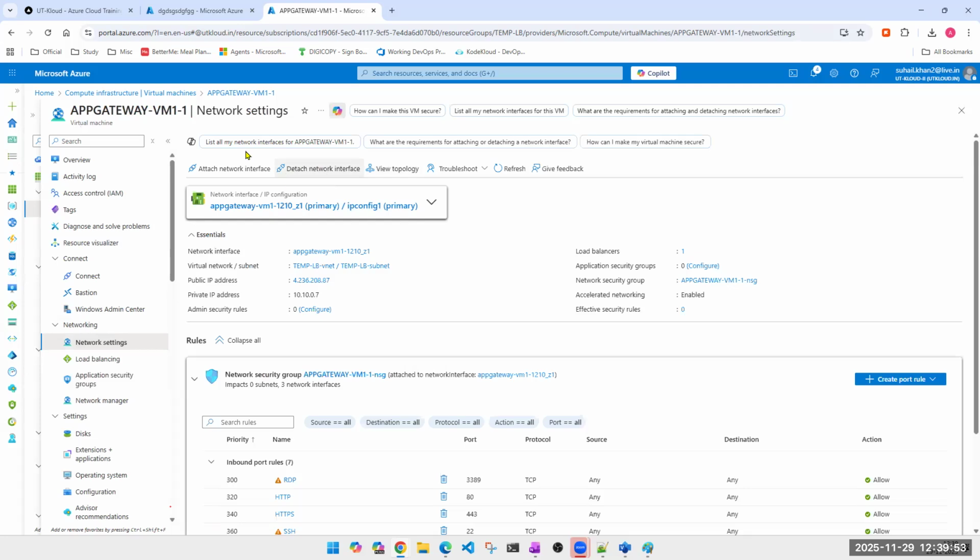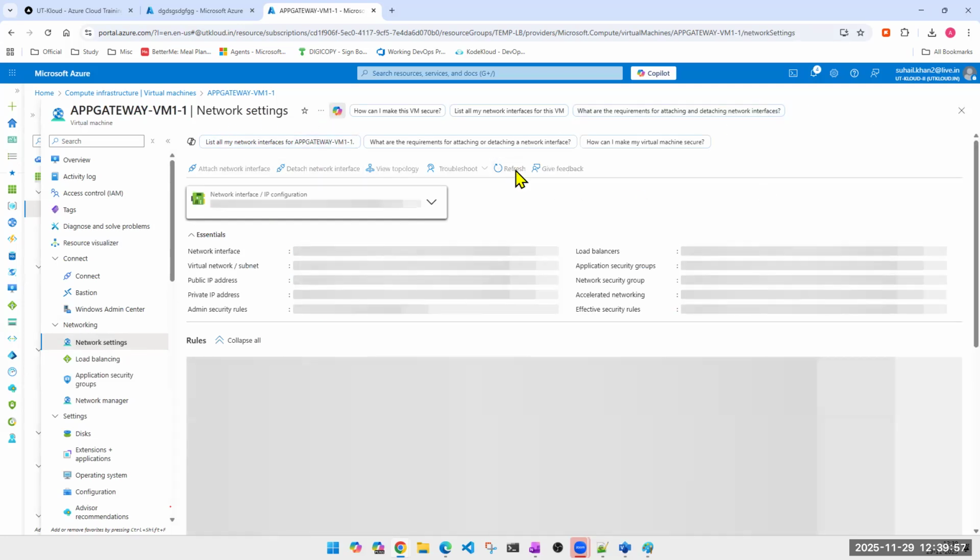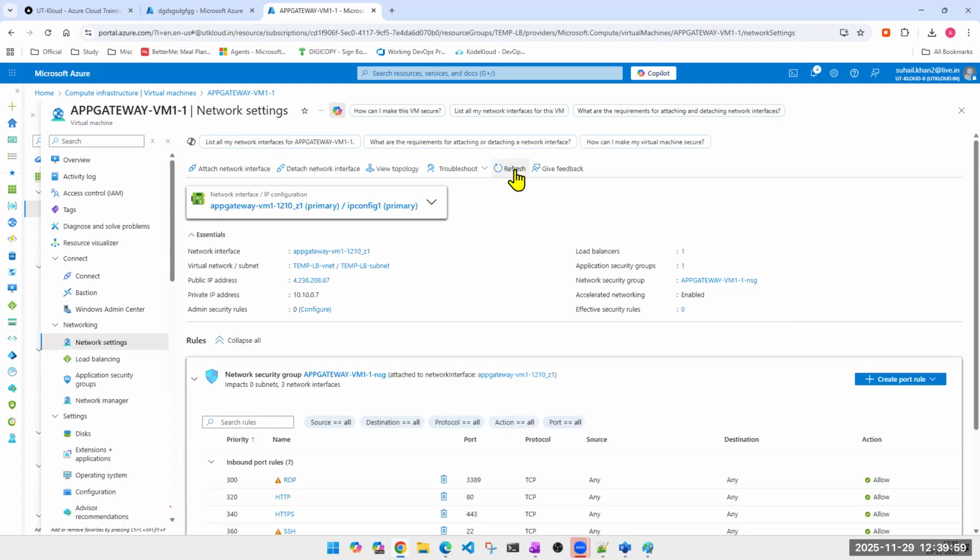And one application security group you can put on n number of machines. There is no limit. I mean, there will be, but too much. 1,000 or 2,000, I don't even know that number. Never seen the problem of that number falling short. And even if it is there, you can create another application security group.